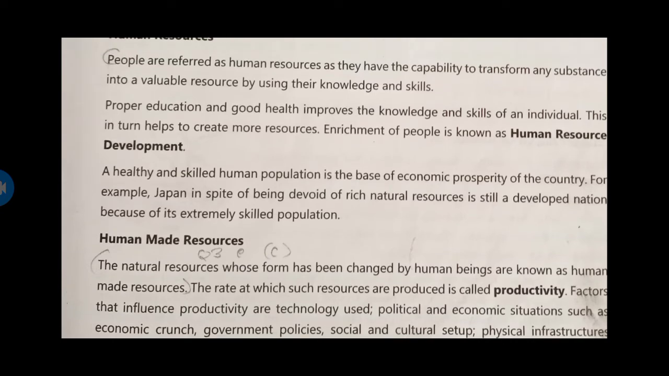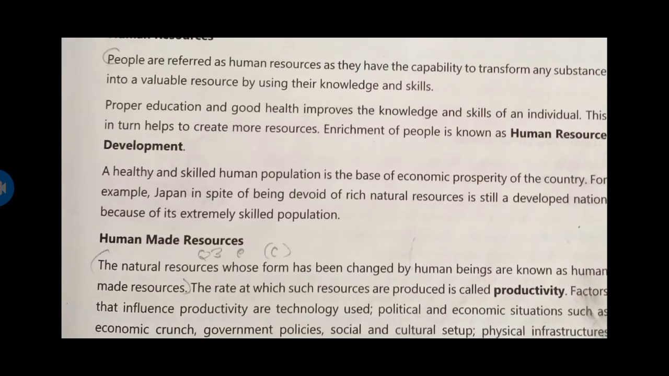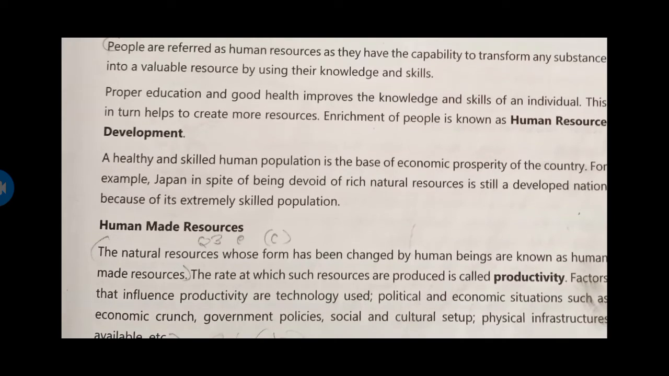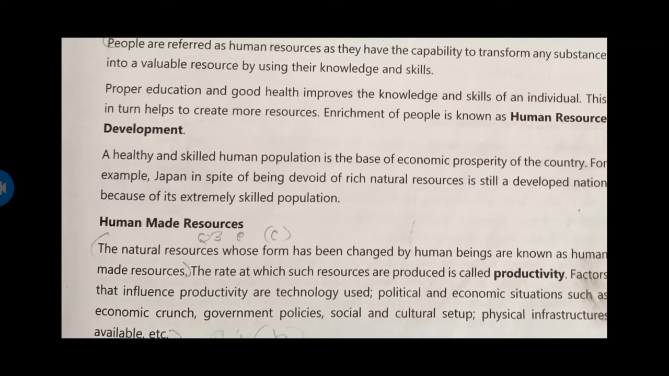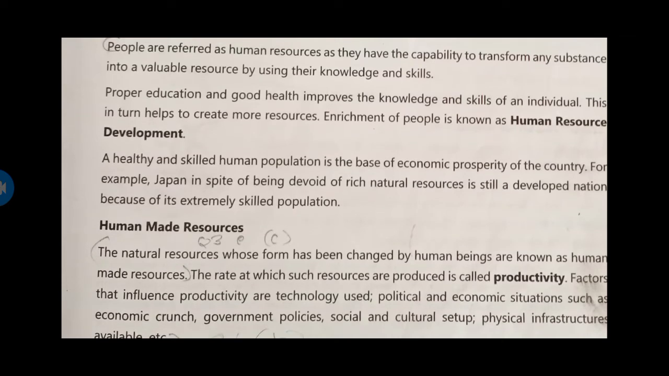The proper education and good health improves the knowledge and skills of individual. If we don't have a good health, we can't do the things with mentality. Okay, our health is very important for that, and proper education, it's very important. Now this in turn helps to create more resources.